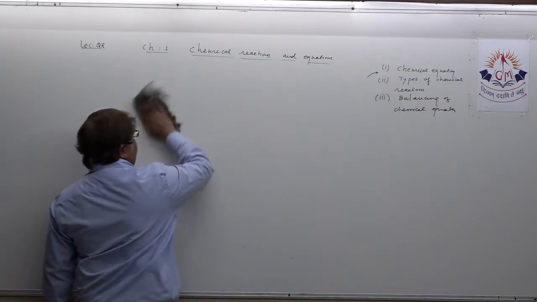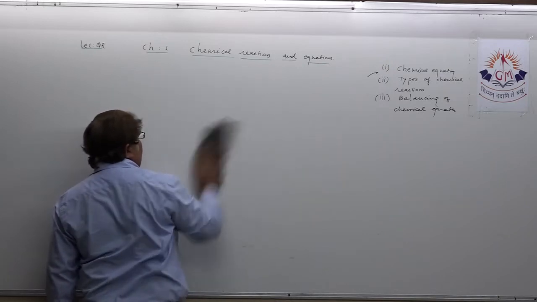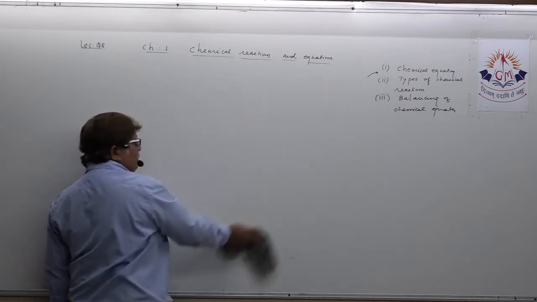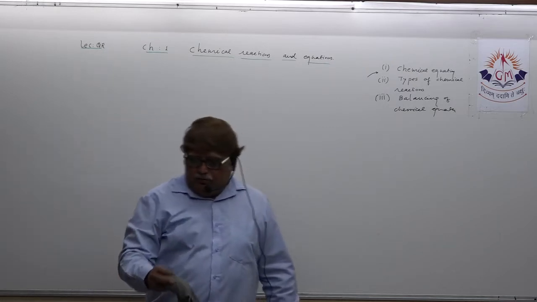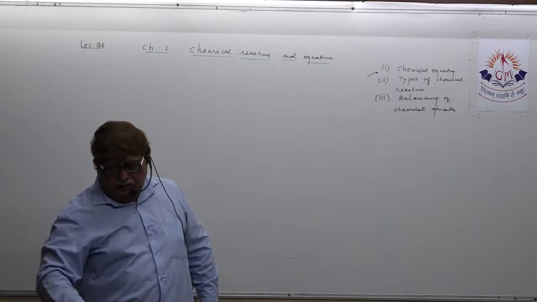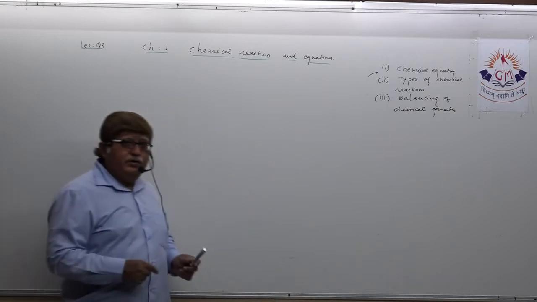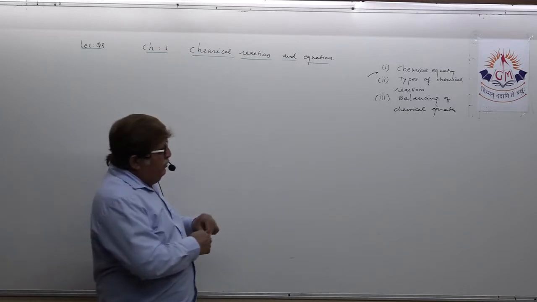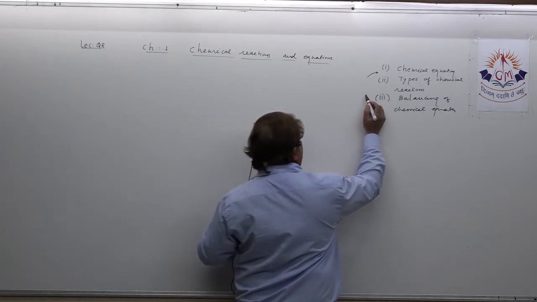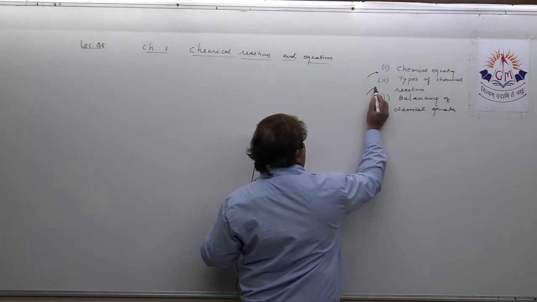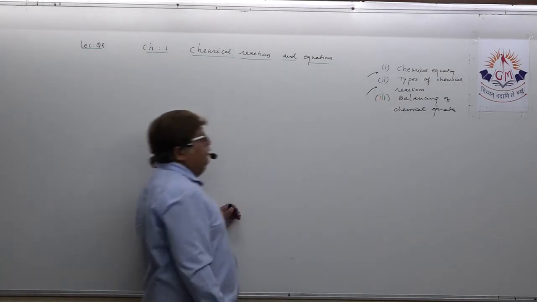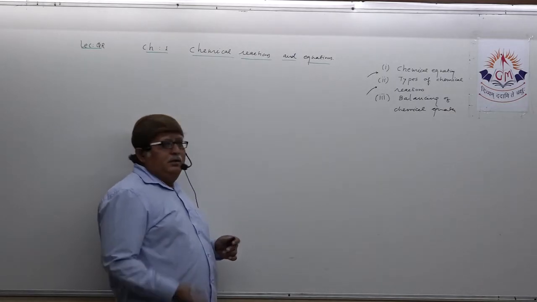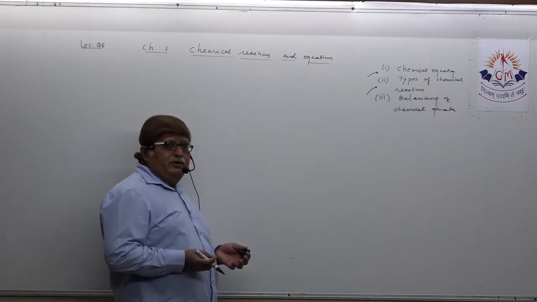Now dear student, one more thing. The board has excluded double displacement reactions. Actually, most of the double displacement reactions are ultimately precipitation reactions. Understand? So that we will take and cover in types of chemical reactions. So first let us target types of chemical reactions.